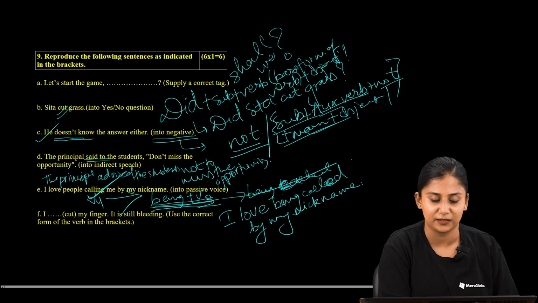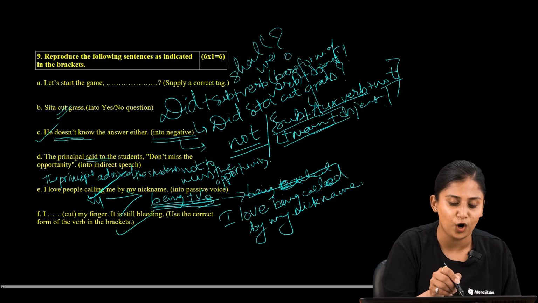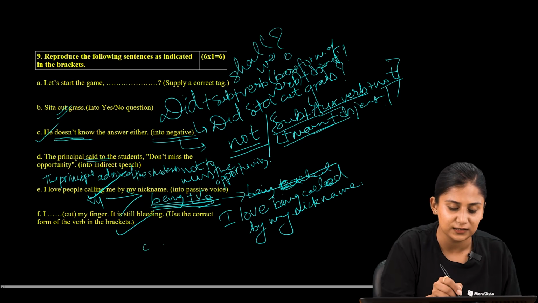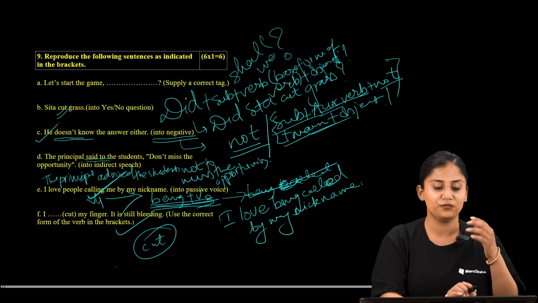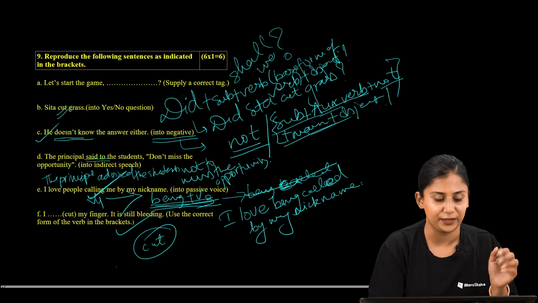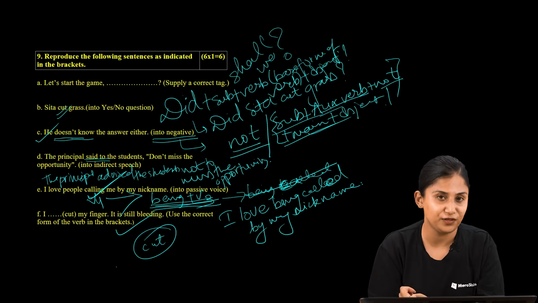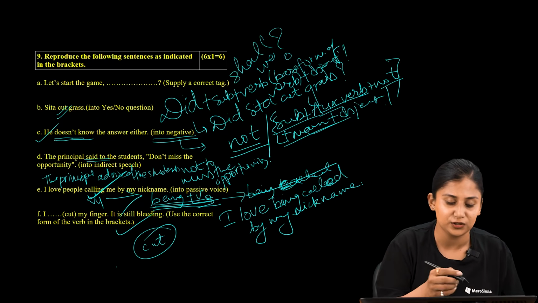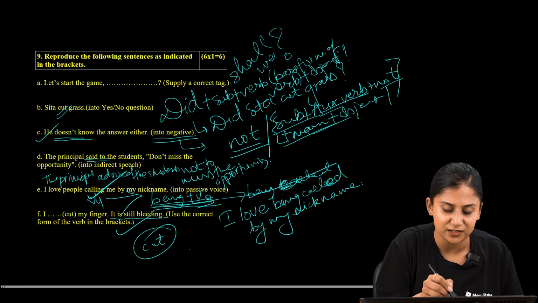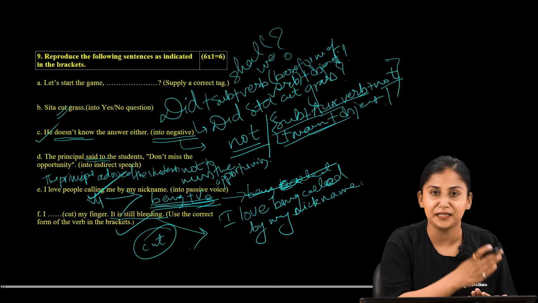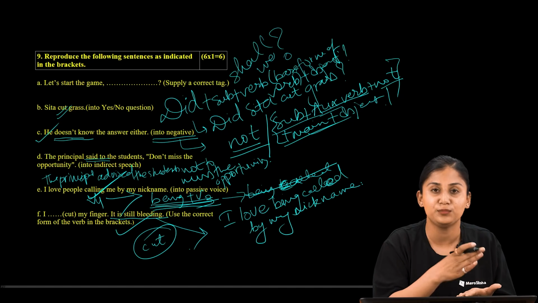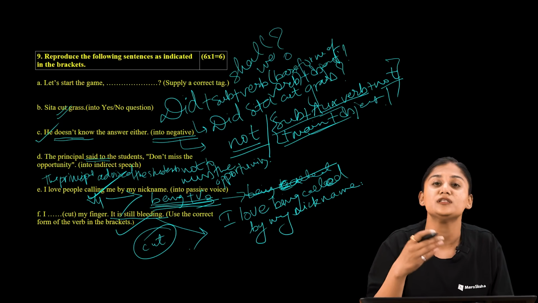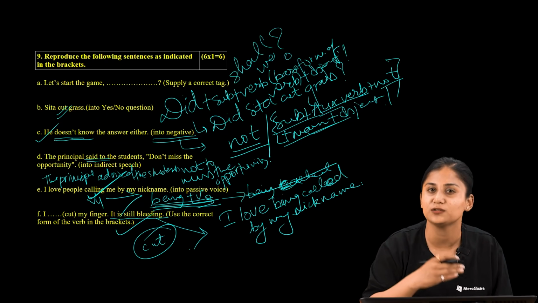Now let us move to the last question, that is "I dash cut my finger, it is still bleeding." We are supposed to use the correct form of the verb provided to us in brackets, and the verb provided is cut. We are provided two different sentences here. First is "I cut my finger," and the other half is "it is still bleeding." The first half gives us the impression that something has happened, and the second half gives the impression that the idea is still continuing in the present, something that is still happening.